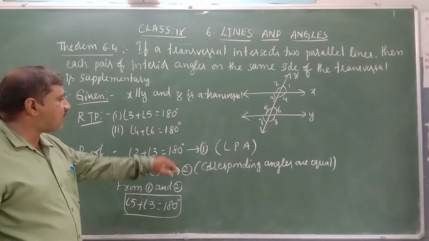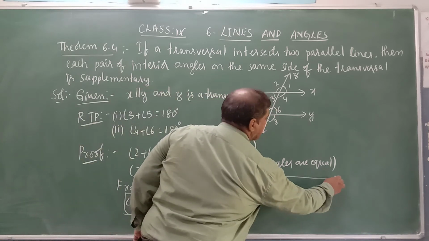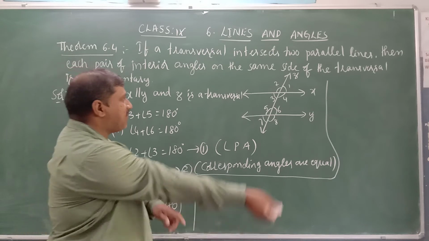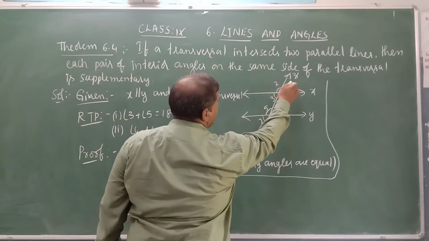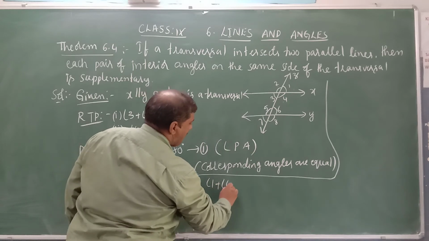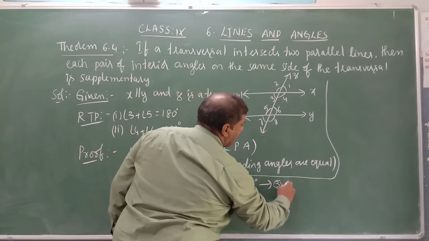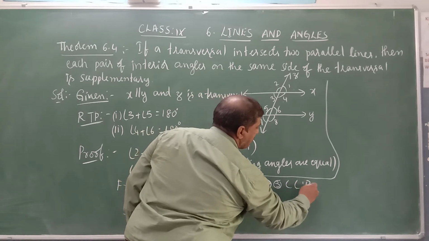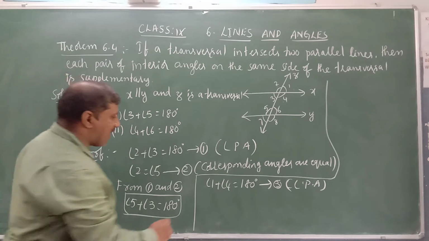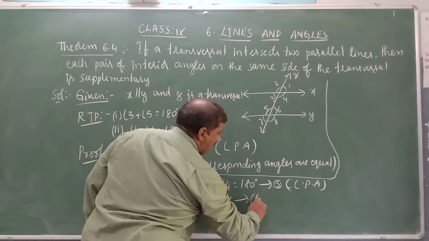Now we will prove angle 4 plus angle 6 is equal to 180 degrees. How? We will see now. Similarly here, using the same concept, angle 1 plus angle 4 is equal to 180 degrees. That is a linear pair of angles. Now angle 1 is equal to angle 6.